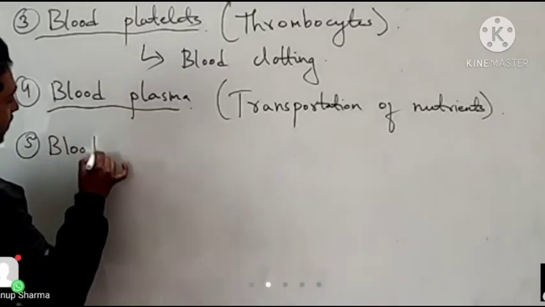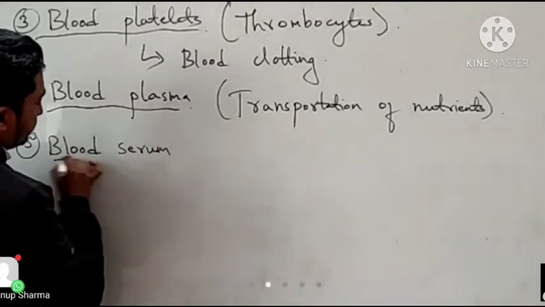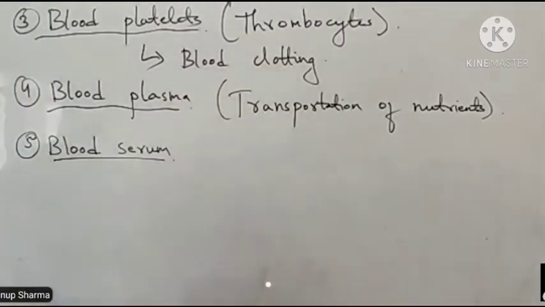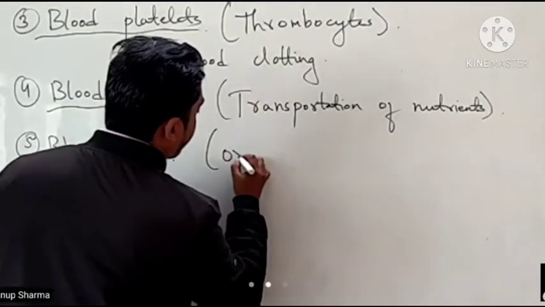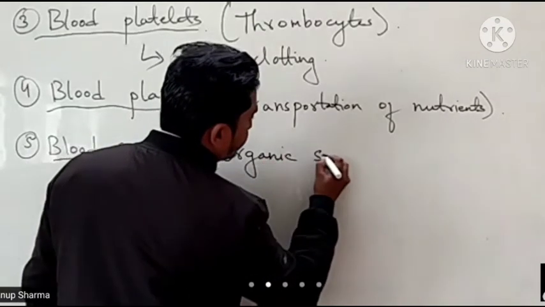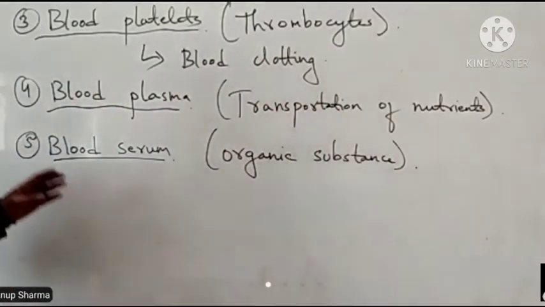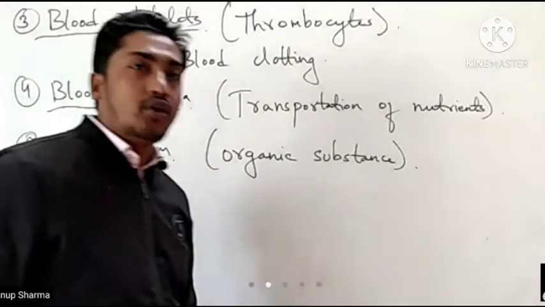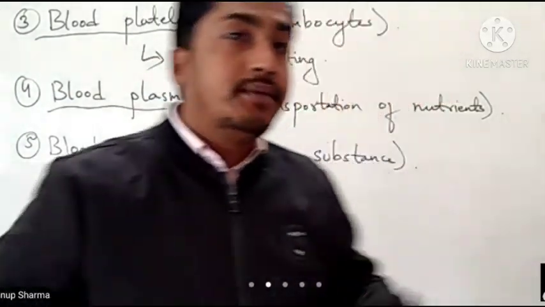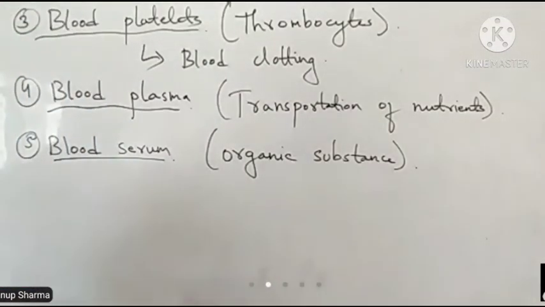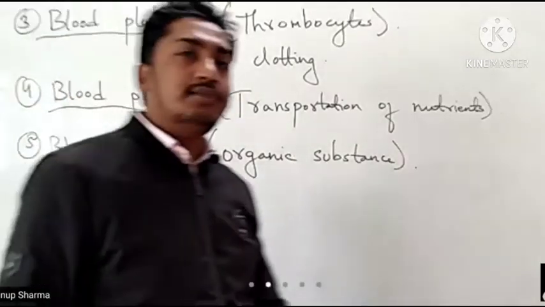Blood serum. So it has an organic solubility. It has some proteins, some organic substance, and this blood serum helps in immunology. Immunology means to produce the immune system of our body. And it also helps in blood clotting.